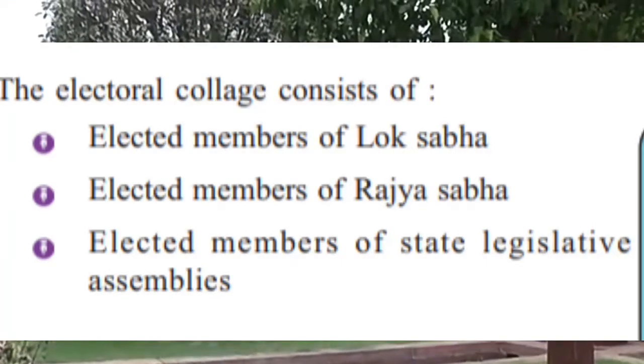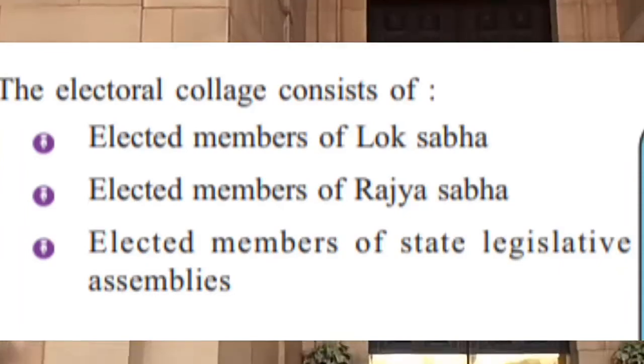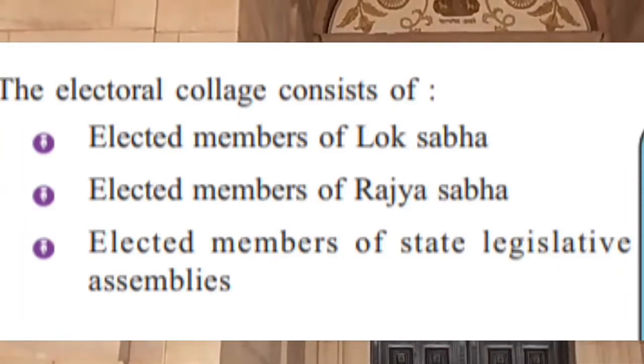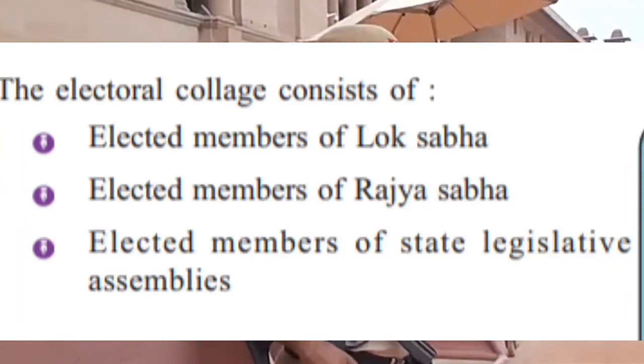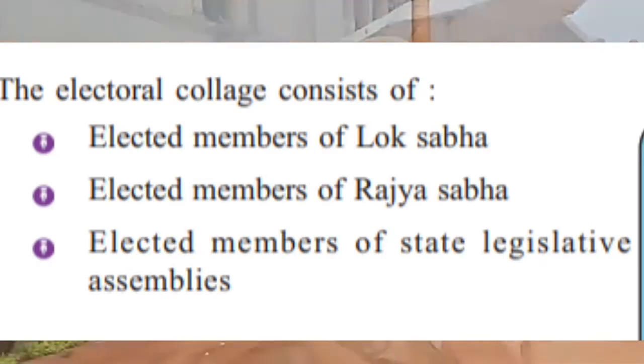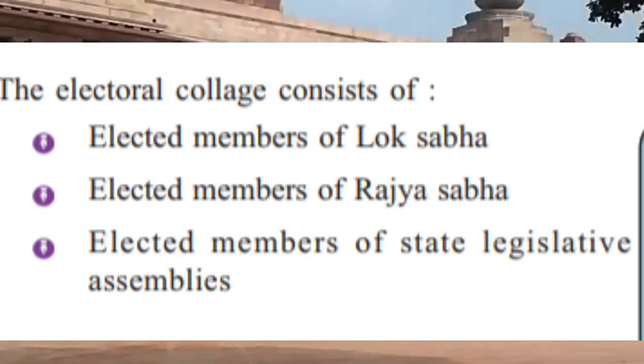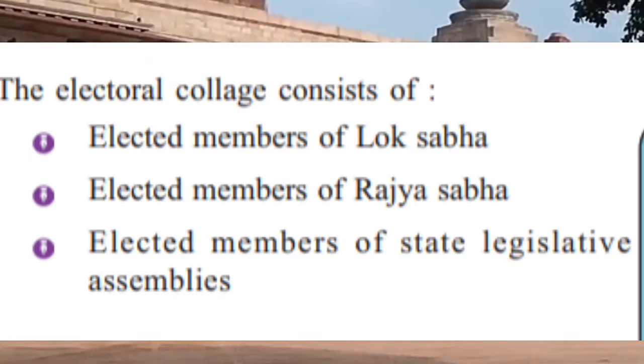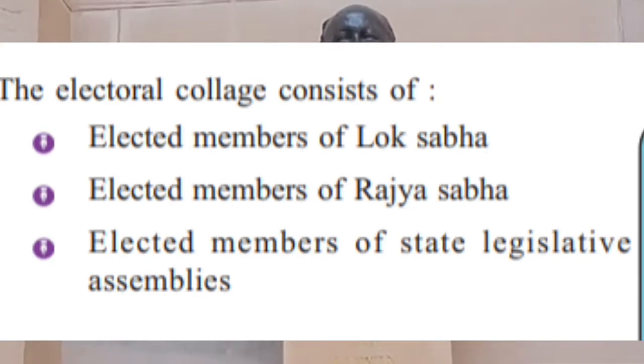Nominated members in Rajya Sabha and Lok Sabha are not included in that. Elected members of Lok Sabha, Rajya Sabha and state legislative assemblies are the members of the electoral college that is electing the President of India.